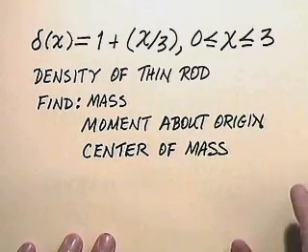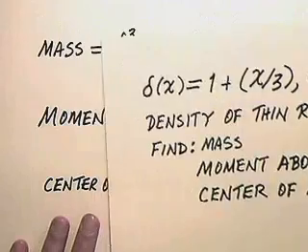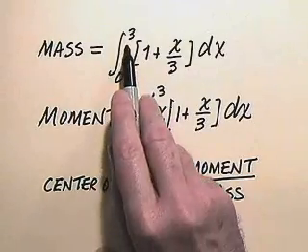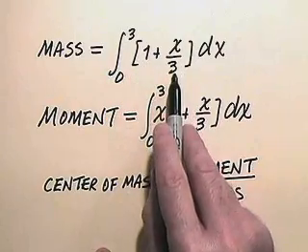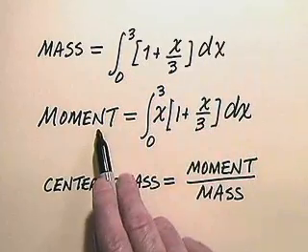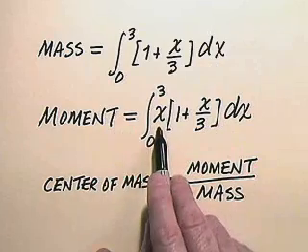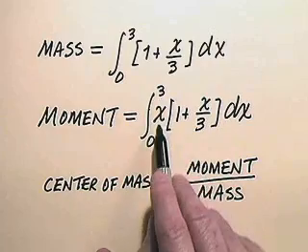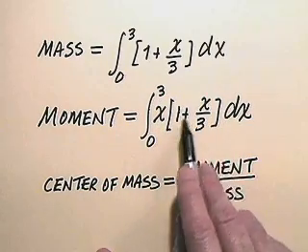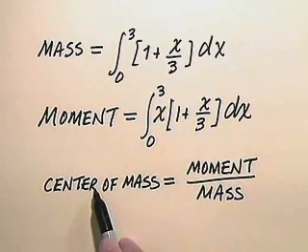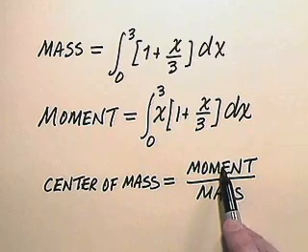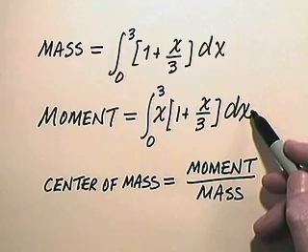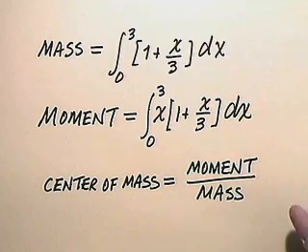the center of mass. So using our formulas then, the mass will be the integral from 0 to 3 of the quantity 1 plus x over 3 dx. The moment is in effect the same integral with an extra factor of x put in, definite integral from 0 to 3 of x times the density 1 plus x over 3 dx. And of course the center of mass is simply the moment divided by the mass. That is, we take the answer to this integral and divide it by the answer to this integral.